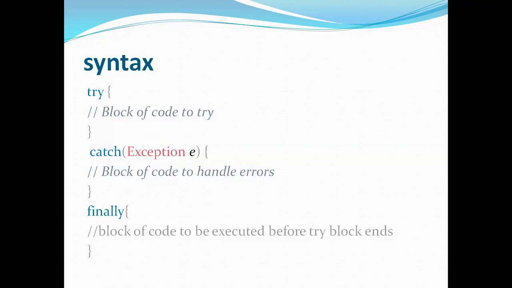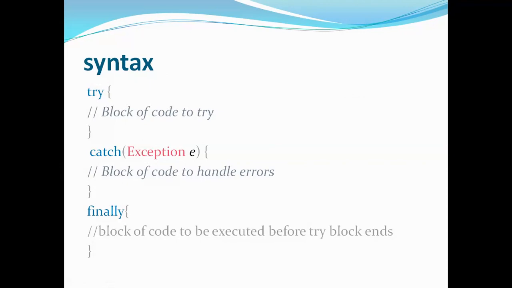Now let's see what is try-catch block. So we have seen that try block is a piece of code where the actual exceptions will be raised. Now try block will be followed by a catch block where it handles the exceptions which are thrown by the try block, and after these two blocks we have a finally block which contains a piece of code that will be executed before the try block ends. So this is our syntax. Try block will be throwing the exception, catch block will be handling.